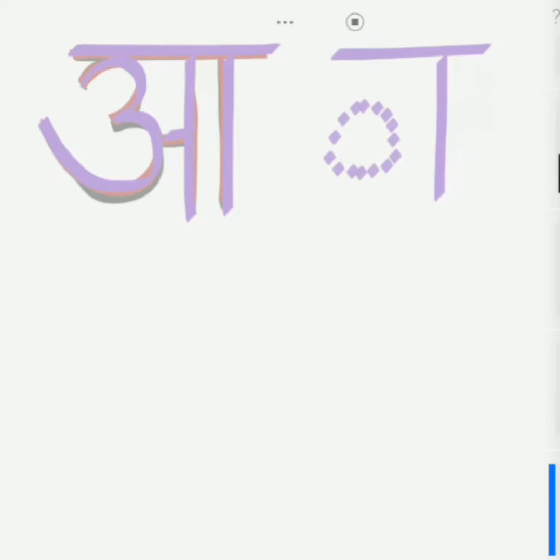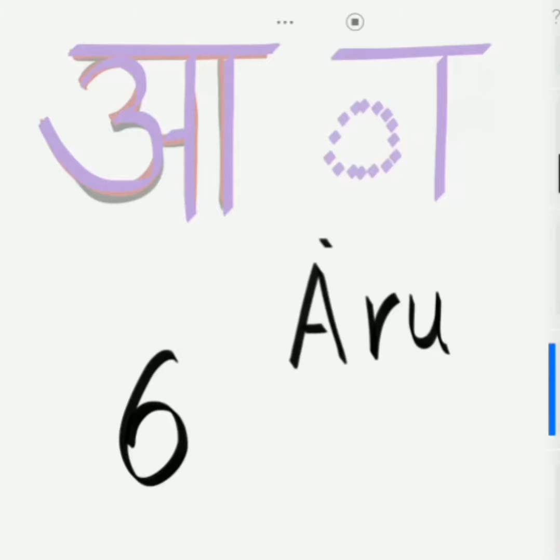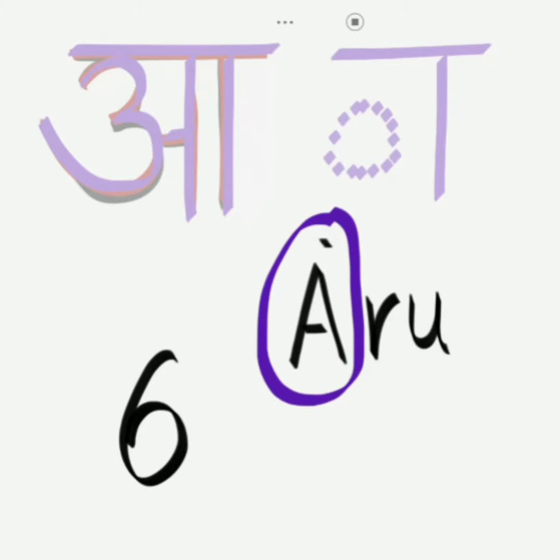Now learning the pronunciation with the word, we will take a Tamil word which is aar. The first a in this word is similar to Hindi swar aa.